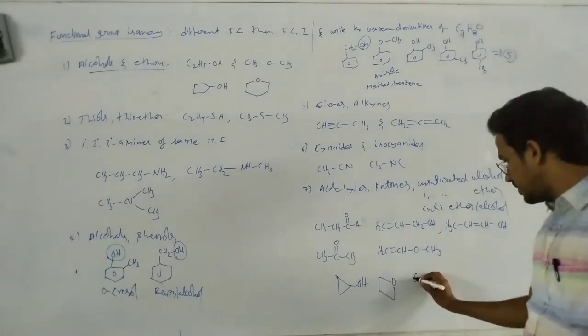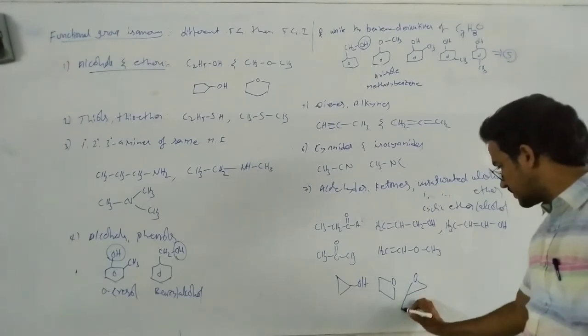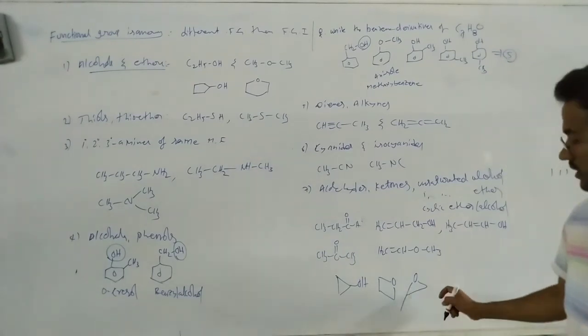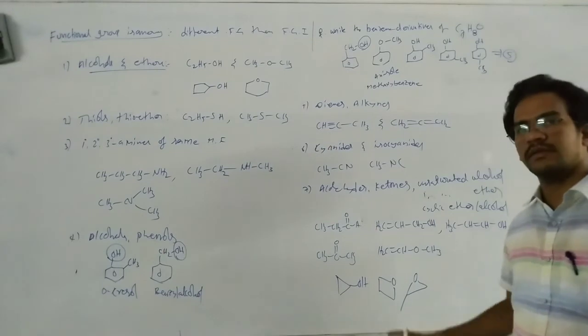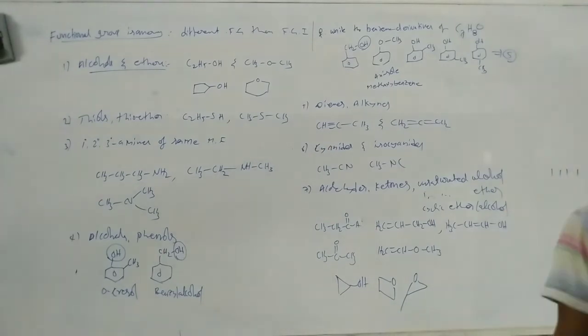Okay, so for this one here, we can write like this also. 3-membered ring, that means cyclic ether with 3-membered ring. Here cyclic ether with 4-membered carbons and heteroatom oxygen. Okay, write down.